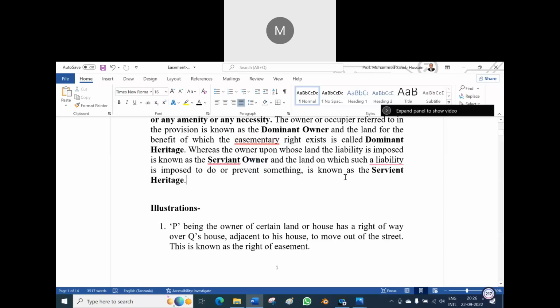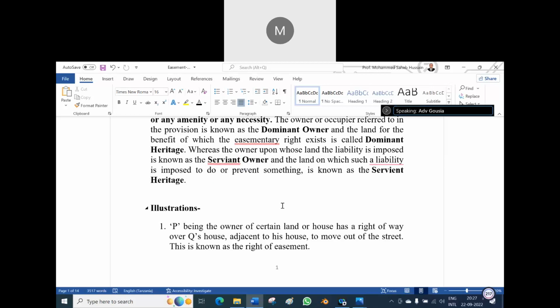Number two, where the liability is imposed to do or prevent something is known as the servient heritage. A servient owner means an owner upon whose land liability is imposed, but it is enjoyed by the dominant heritage.